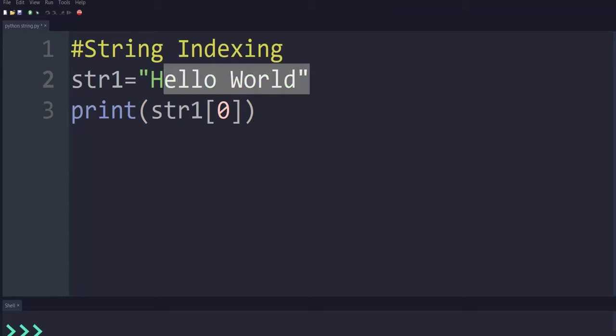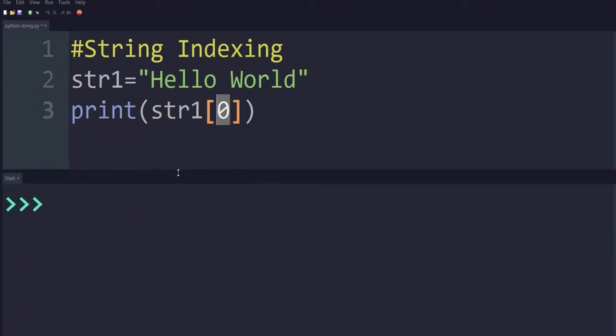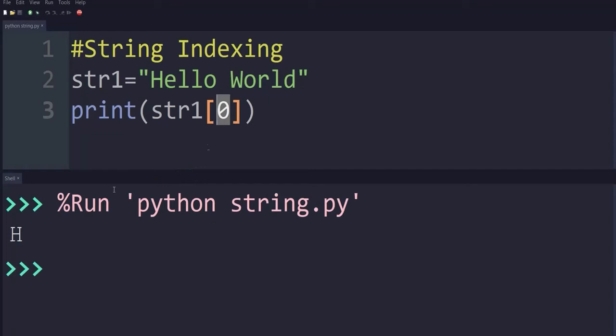The complete string hello world is stored inside this variable, and the character present at location 0 will be printed on the screen. If I press F5, it will print H here. Why? Because H is present at location 0.